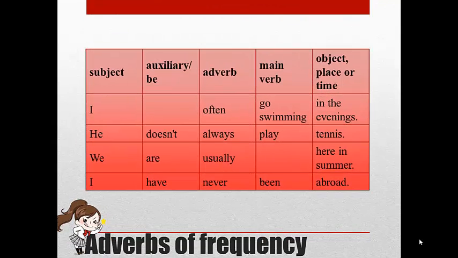And the last, adverbs of frequency. Adverbs of frequency are put directly before the main verb. For example, I often go swimming in the evening. He doesn't always play tennis. We are usually here in summer. Or I have never been abroad.